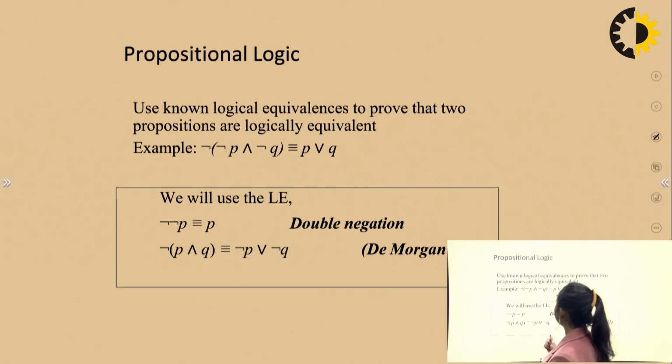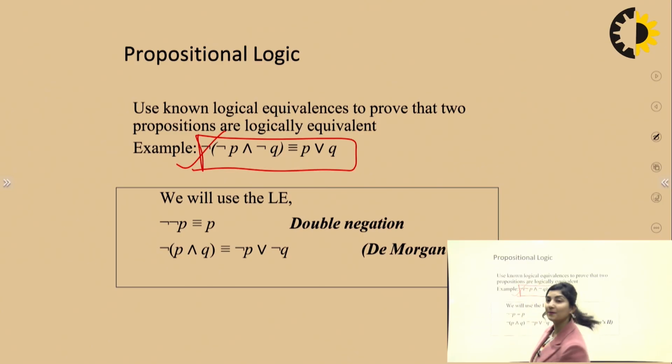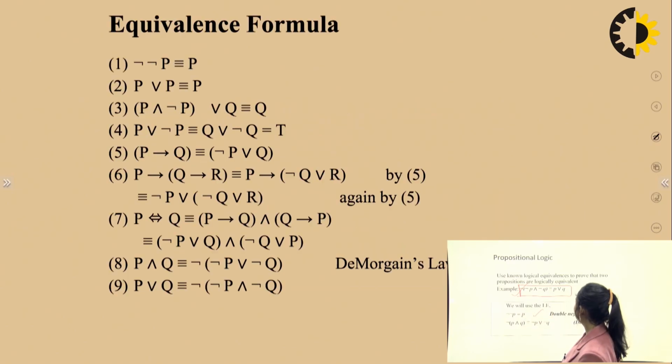Now, use known logical equivalences to prove that two propositions are logically equivalent. Here we have a question which usually comes in exams, and we have to prove it. Usually we use truth tables. Now if you see here, the negation of a negation is the proposition itself, right?